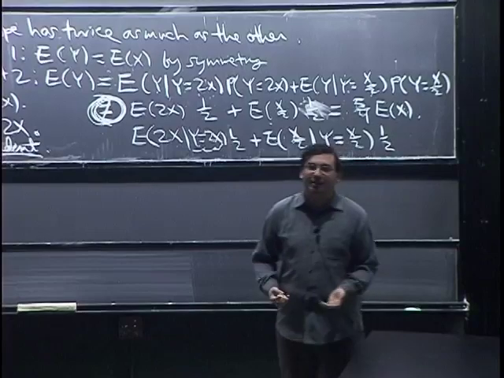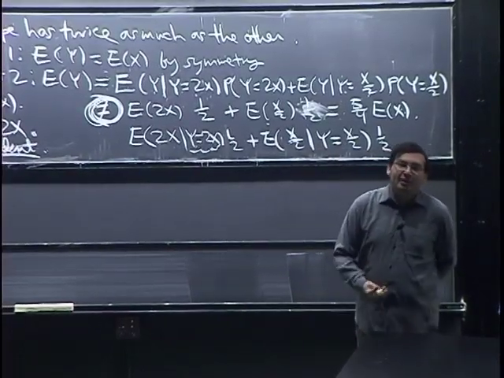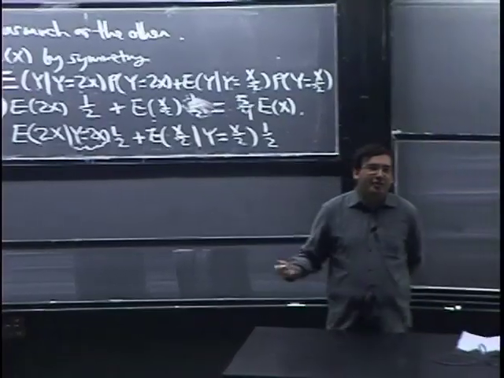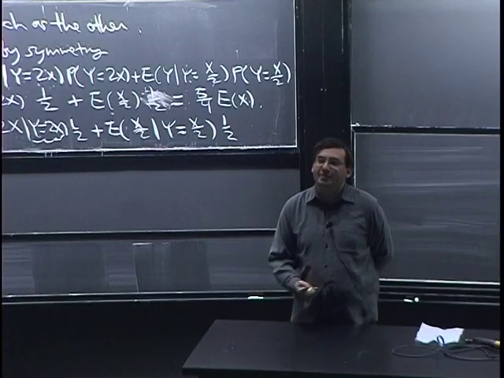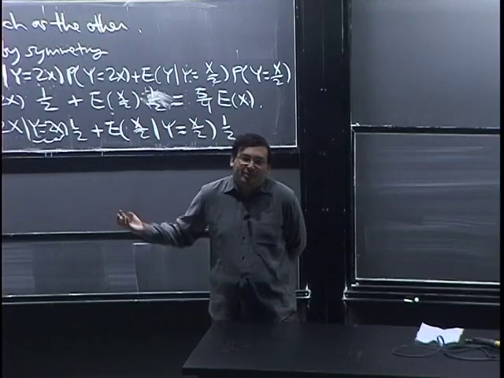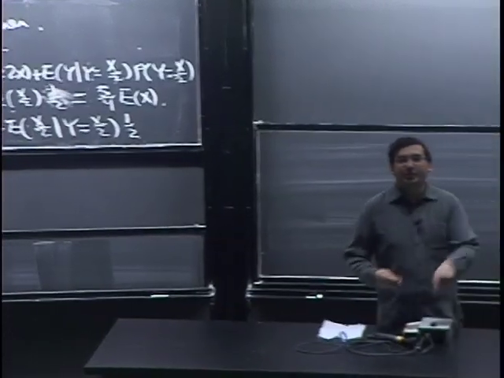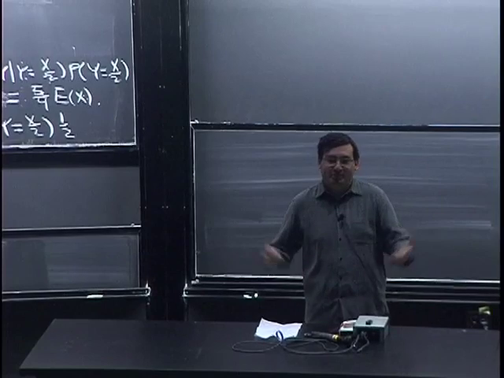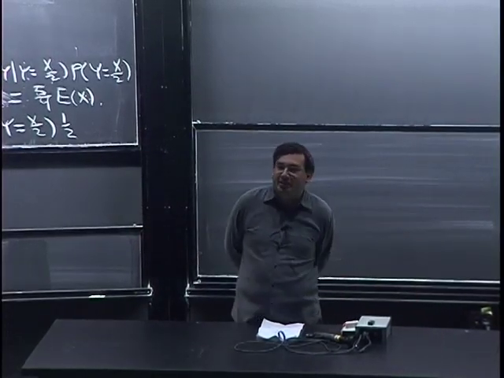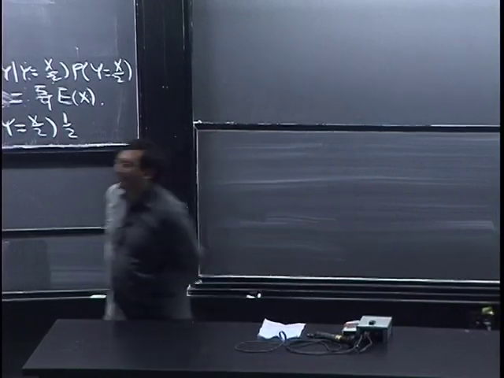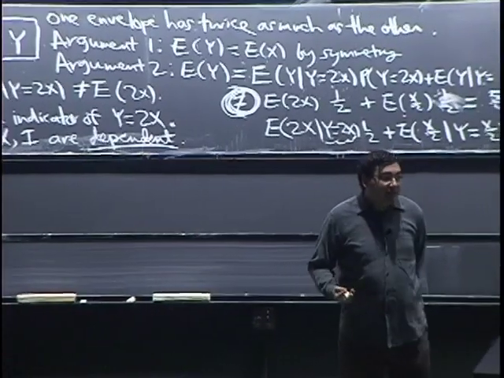So when you see that $1 trillion, does that make you think that the other one is probably only half a trillion because a trillion is big? But what's a trillion? It's nothing compared to 2 to the 2 to the 2 to the trillion or something like that. So it seems surprising that they're dependent, but essentially we just proved that they have to be dependent if the expected values are finite.